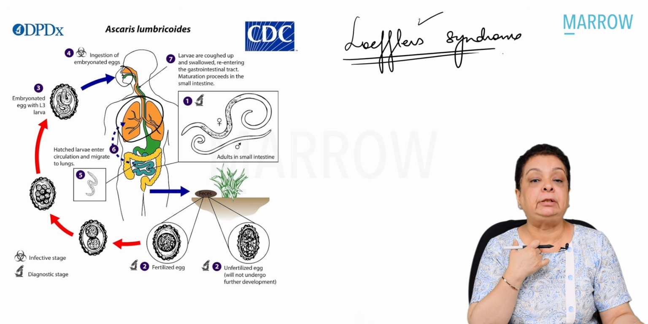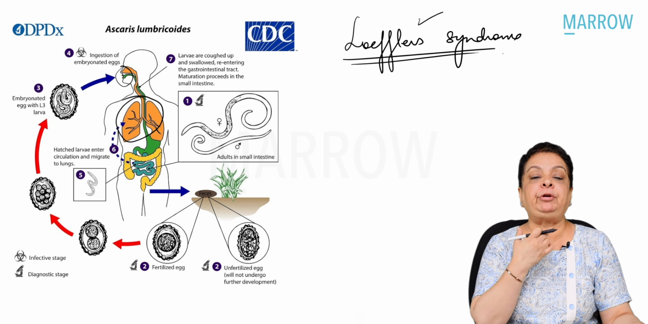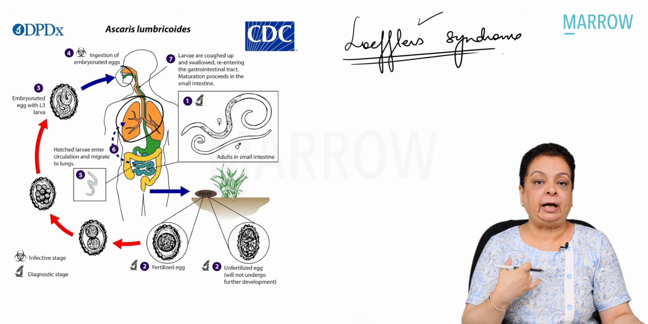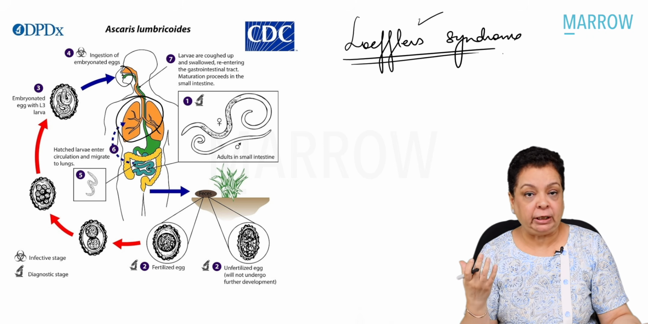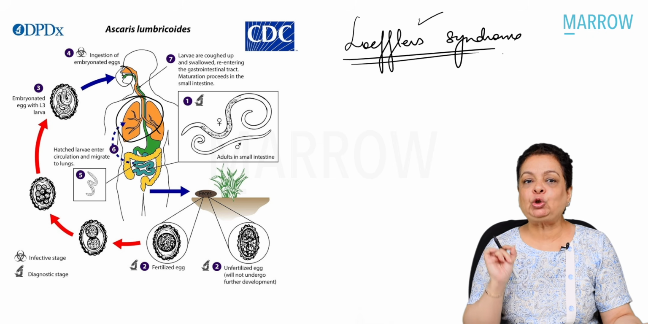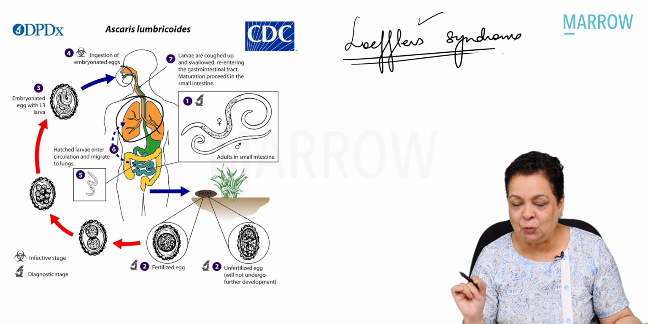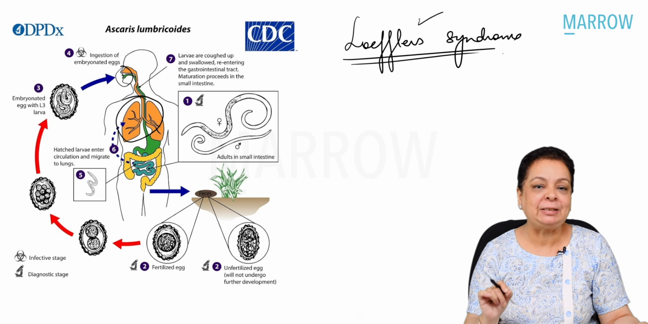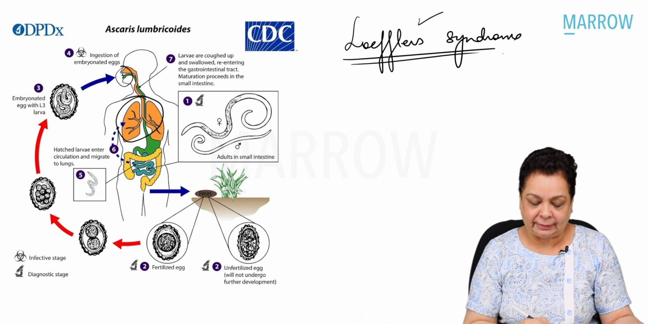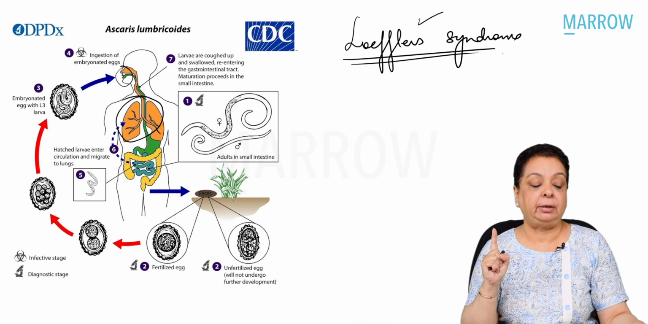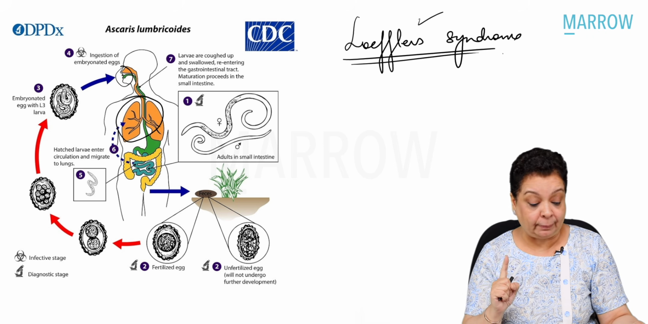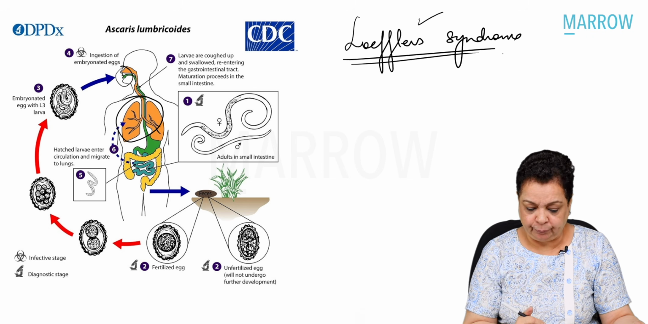Then once they reach the lungs, they climb the respiratory tract, and then they are swallowed, and finally they mature as adult roundworms in the small intestines. Most common cause of Loeffler syndrome is what we have been asked about, Ascaris lumbricoides, right? So the only statement that was incorrect was massive infection can cause rectal prolapse. That is seen with whipworm.